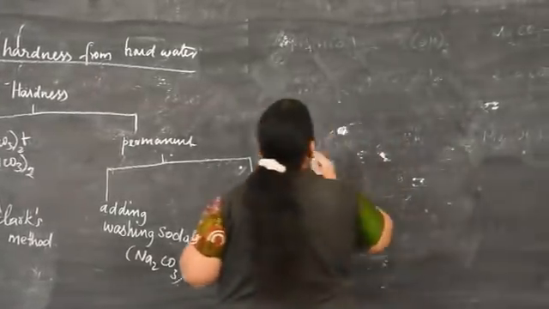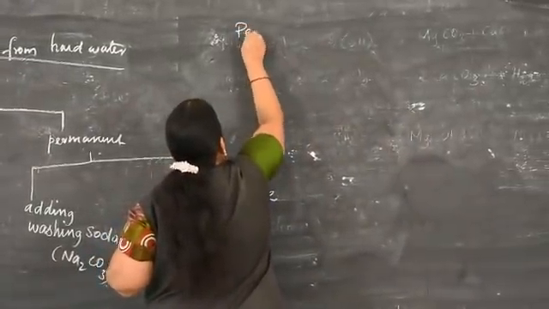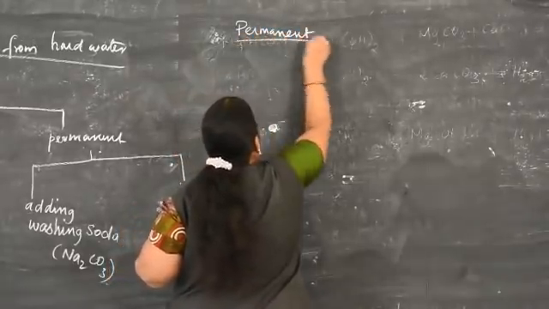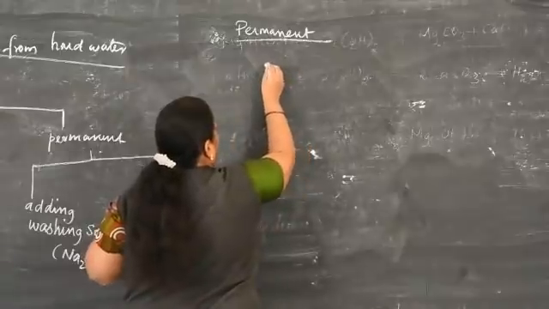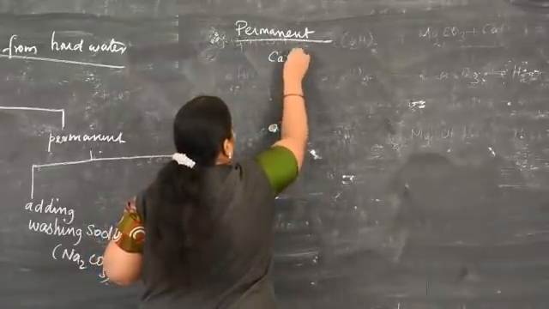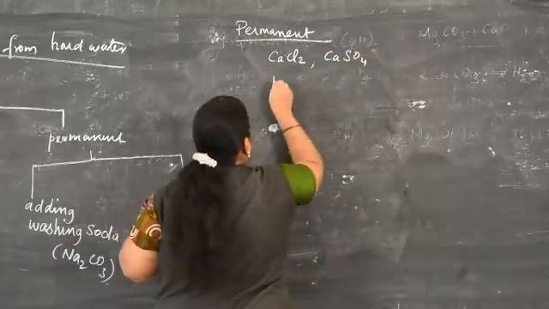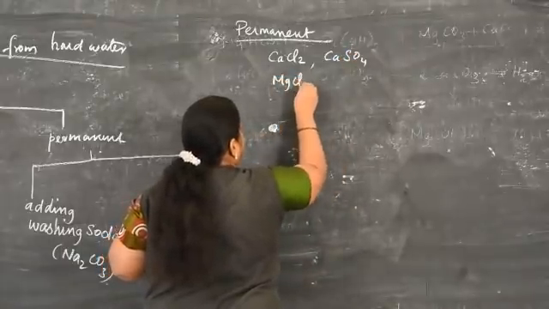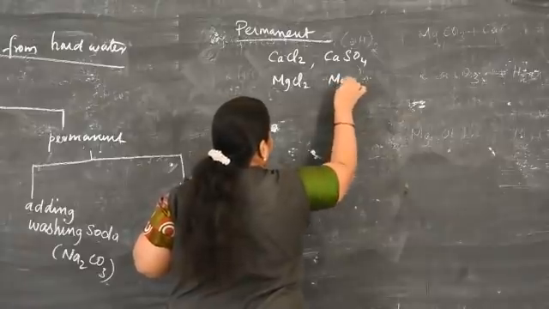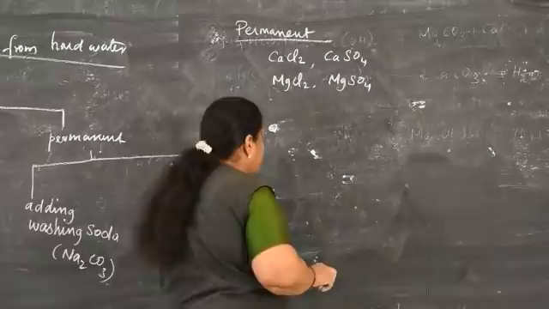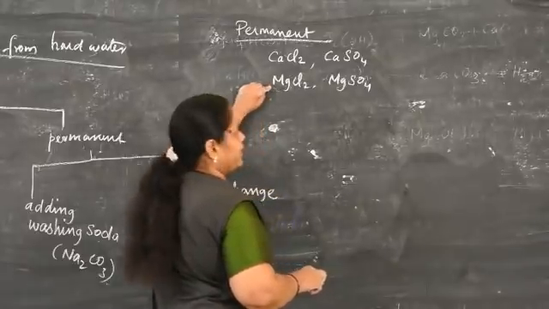So, permanent hardness is due to the presence of calcium chloride, calcium sulfate, magnesium chloride and magnesium sulfate. These are soluble substances present in hot water.